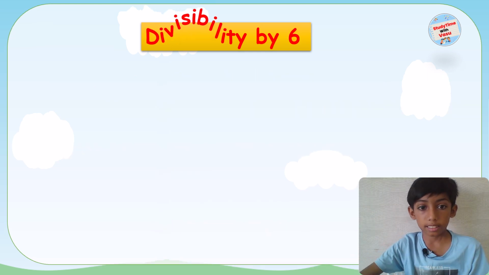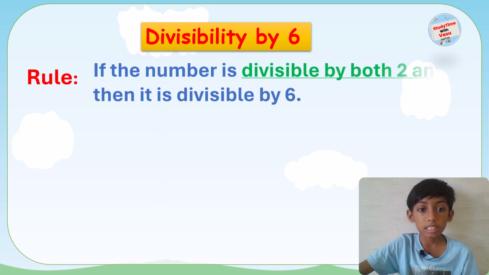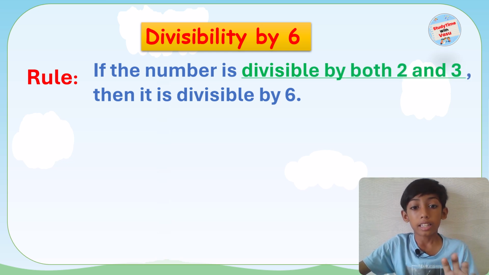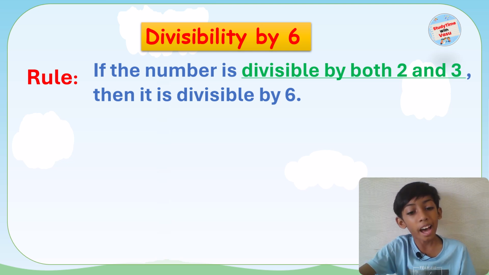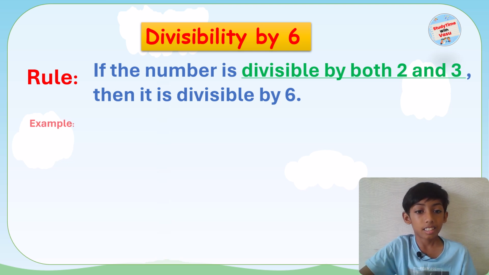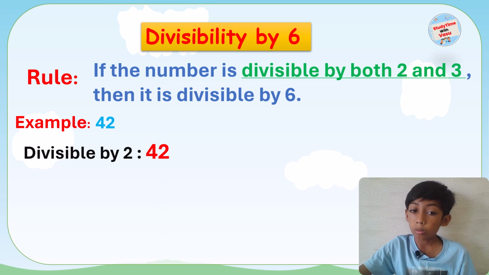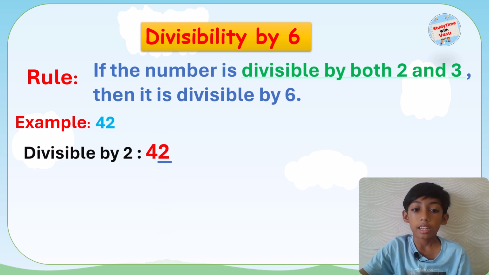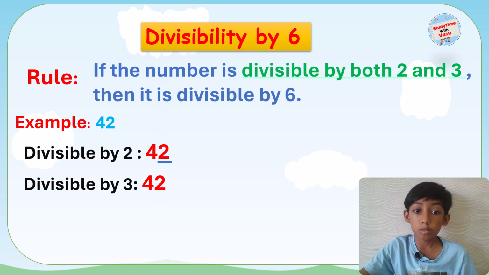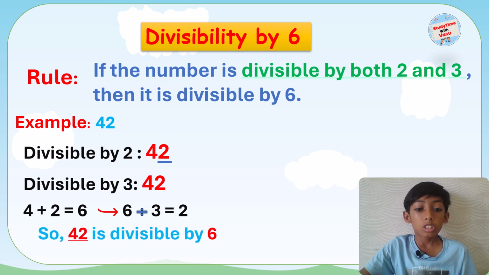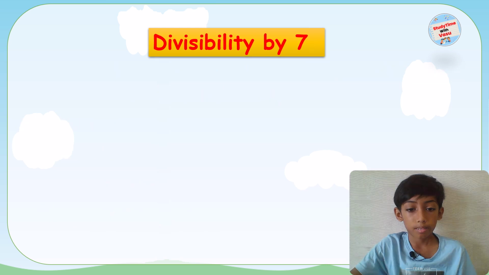Divisibility by 6. The rule is if the number is divisible by both 2 and 3, then the entire number is divisible by 6. For example, 42 is divisible by 2 because it has an even number at the end, which is 2. And it's divisible by 3 because when you add up the digits, you get 6, which is divisible by 3. So the number 42 is divisible by 6.